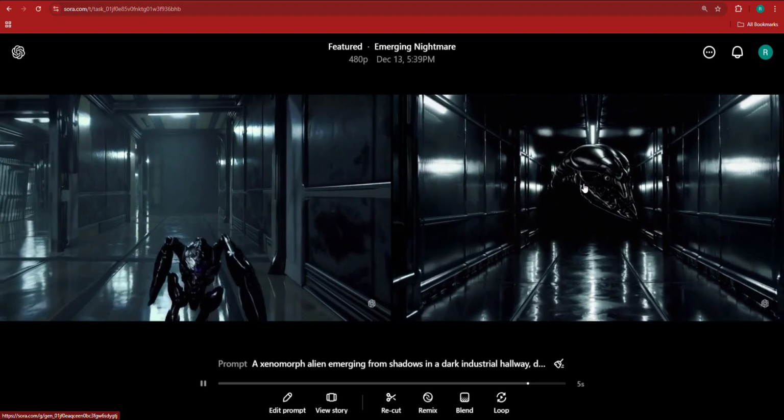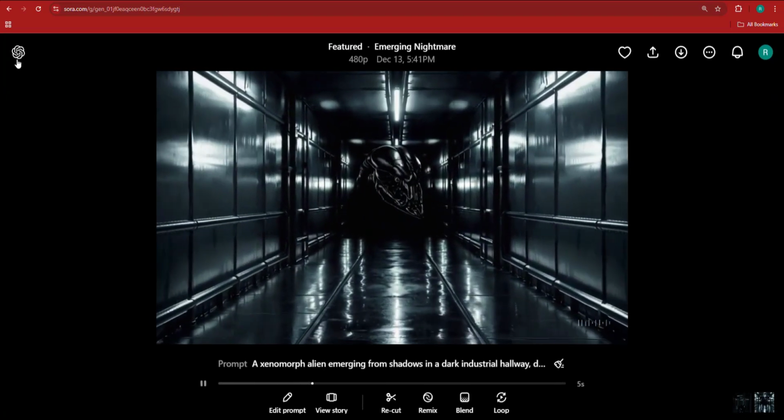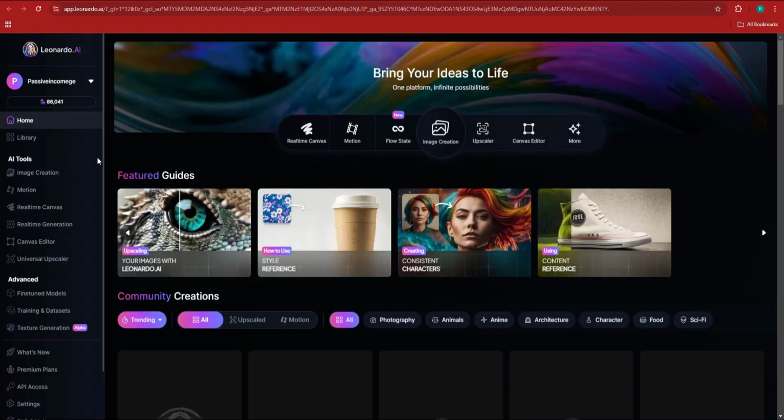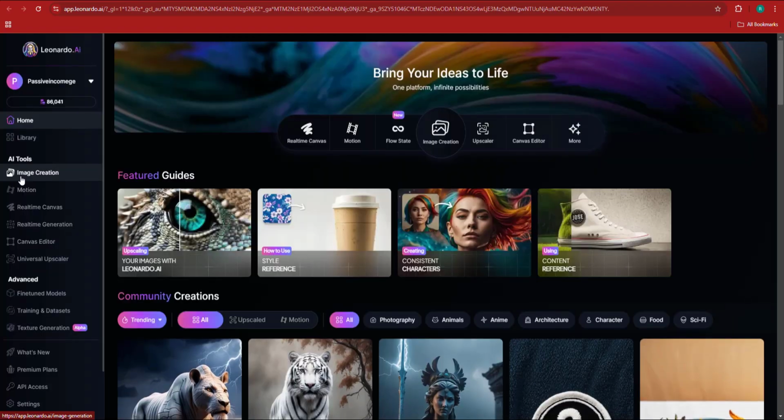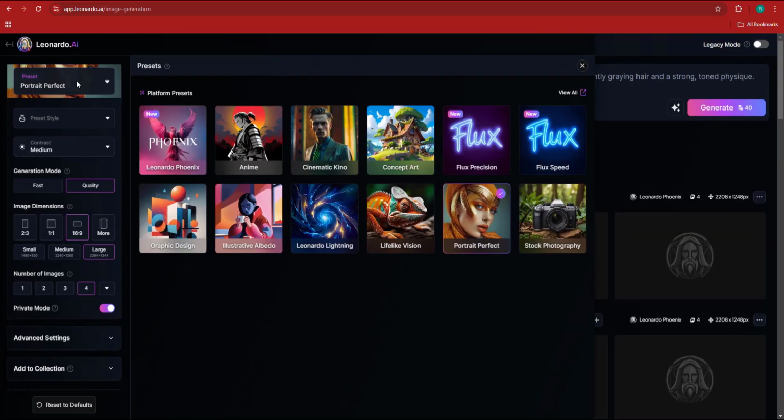So as you can see, these are really complicated prompts, I know, but I think if we used an image, it would be much better. That is why I'm going to go ahead and use an image and create an image of a xenomorph, because Leonardo AI can really create awesome images, right? You ask it to create a xenomorph, it is going to create a xenomorph, right? Xenomorph, Prometheus style or Alien Covenant style.